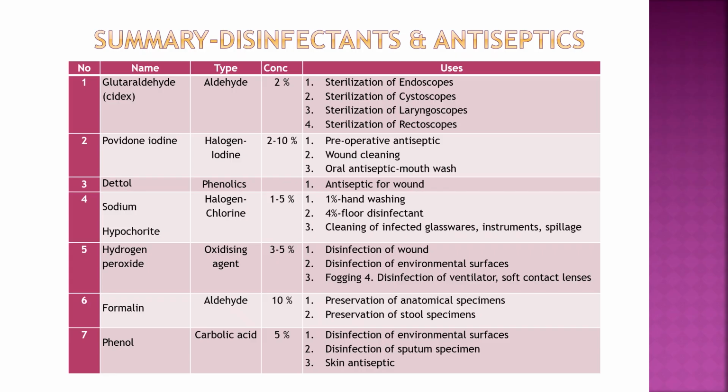Hypochlorite, 1 to 5%: mostly 1% for hand washing, 4% as a disinfectant. Hydrogen peroxide, an oxidizing agent, 3 to 5%, for disinfection of wounds and environmental surfaces, mainly used for fogging. Formalin, aldehyde group, 10%, for preservation of anatomical and histopathology specimens. Phenol, carbolic acid, 5%, for disinfection of environmental surfaces, floors, walls, disinfection of sputum, and as a skin antiseptic.